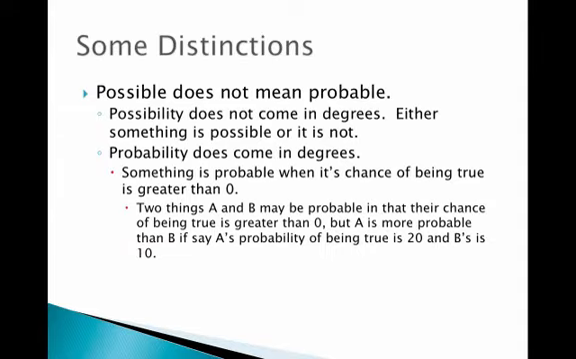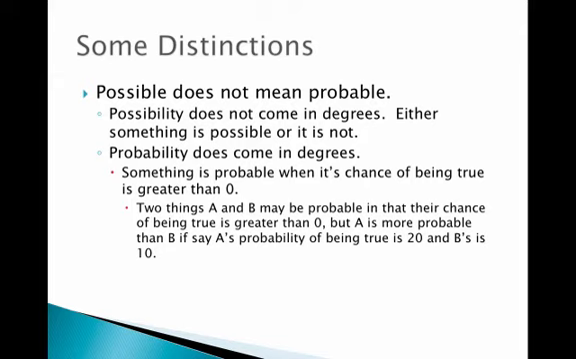Well, we need to talk about some distinctions real quick. It's important that we discuss these distinctions so you can grasp these concepts. Possible does not mean probable. Possibility does not come in degrees. Either something is possible or it is not. Probability, on the other hand, does come in degrees. Something is probable when its chance of being true is greater than 0.